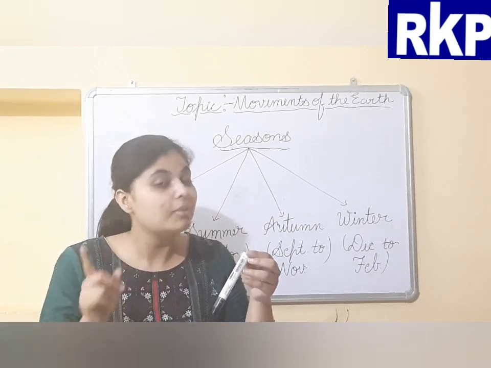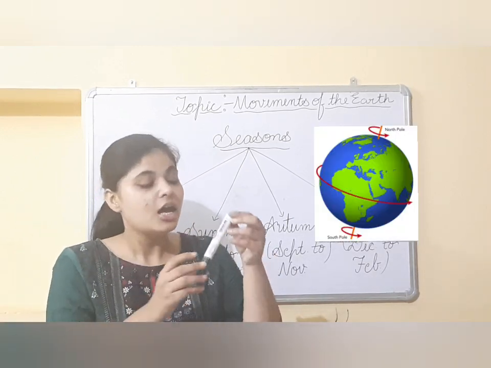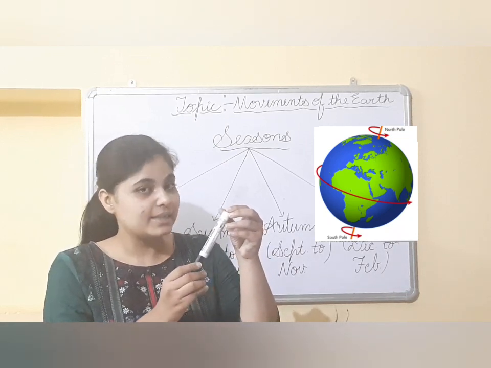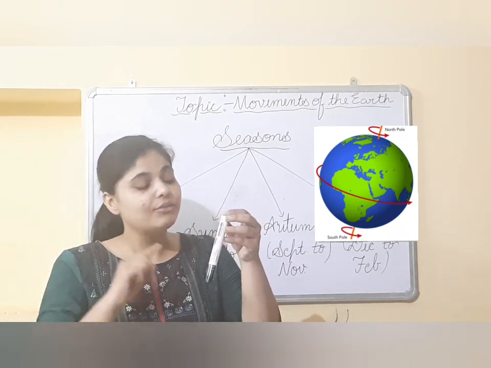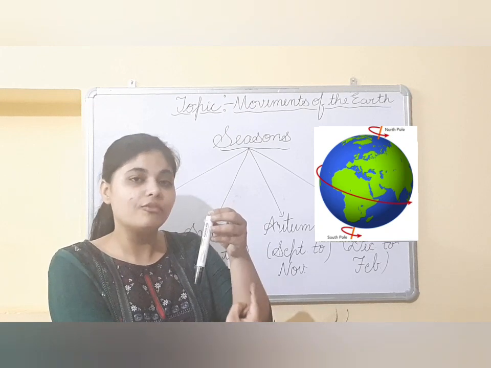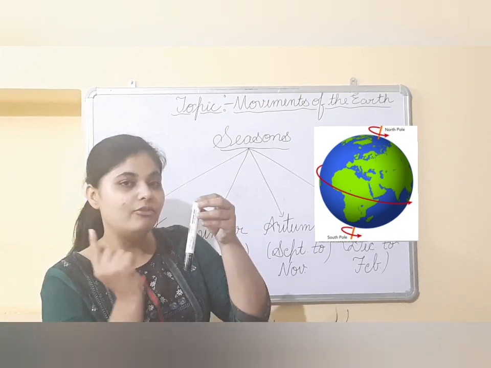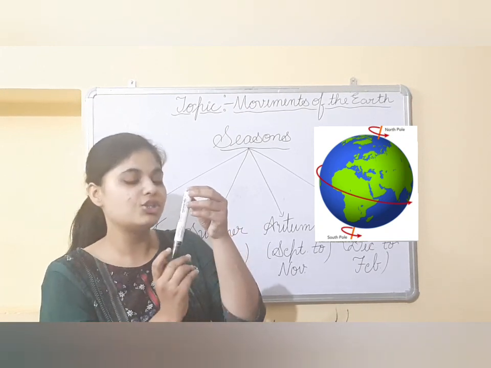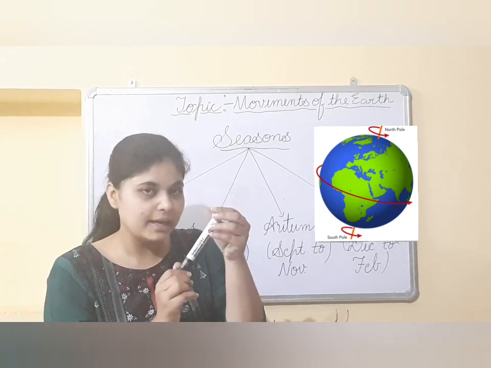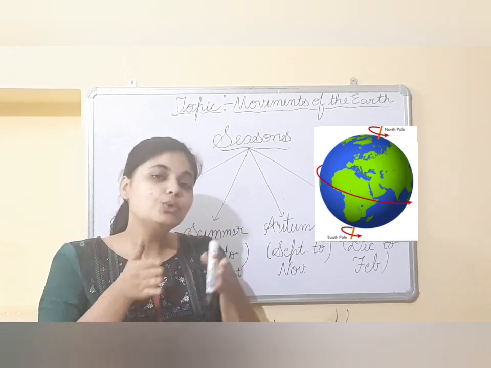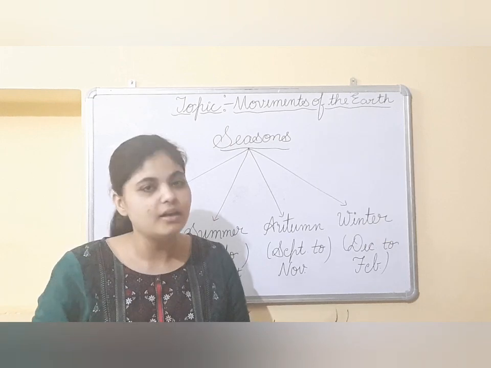Okay, so in rotation, we have learned that Earth rotates on its axis. Axis is nothing but an imaginary line, right? So Earth rotates on its axis, that is rotation. And from where to where does the movement of the Earth occur? From west to east direction. In this direction, Earth rotates on its axis. Okay, and due to this rotation, day and night occur.